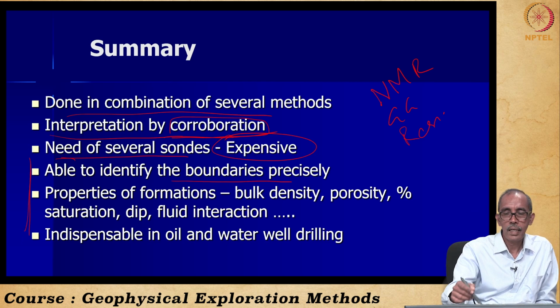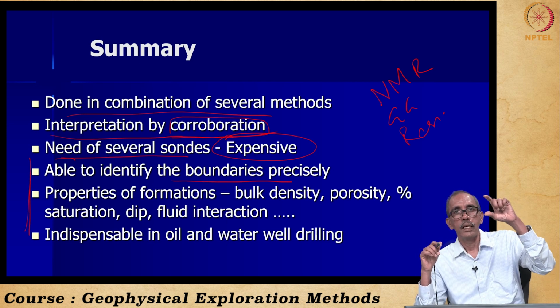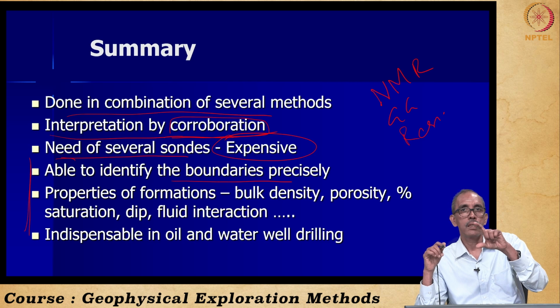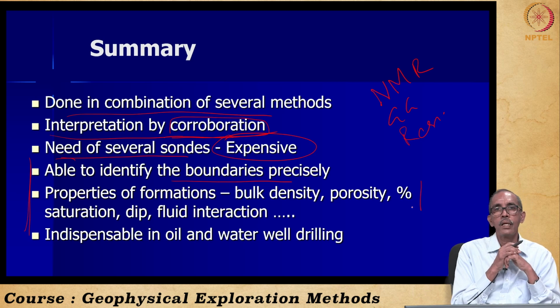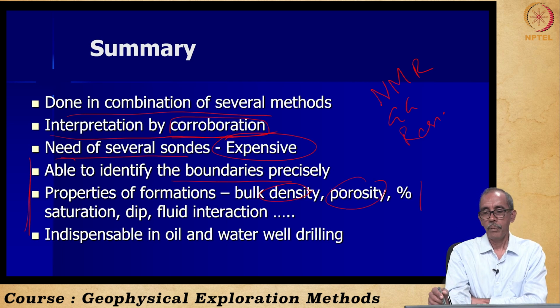We are able to understand and identify the boundaries between the formations precisely. The clay is 1.34 meter thickness, then followed by shale, followed by sand of 43.4 meters. Like that, we are able to precisely demarcate the boundaries of different formations. Further, we are able to get some properties: density of the formation, porosity, percentage saturation, how much of the pores are filled with water, how much of the pores are filled with oil.